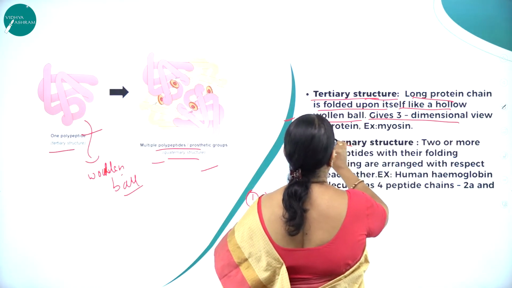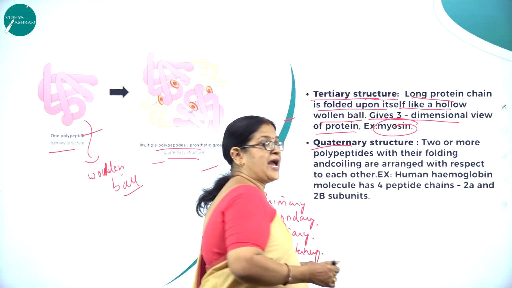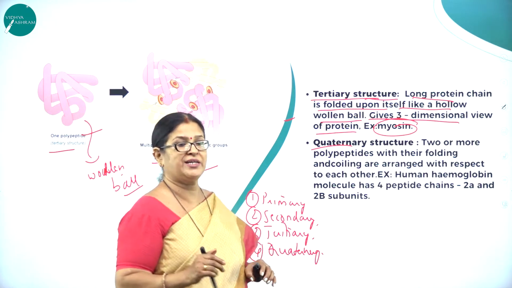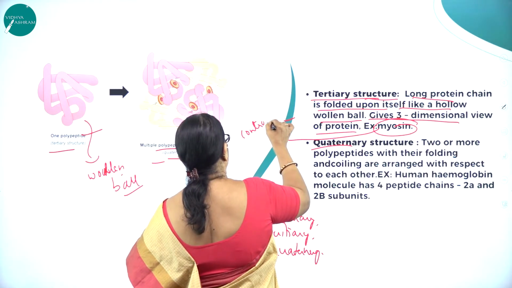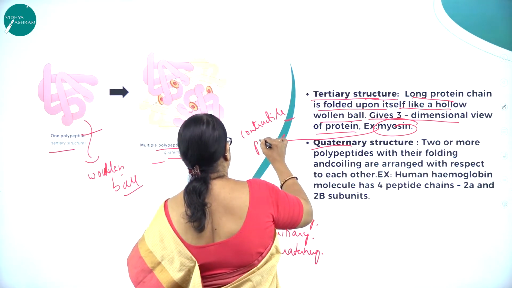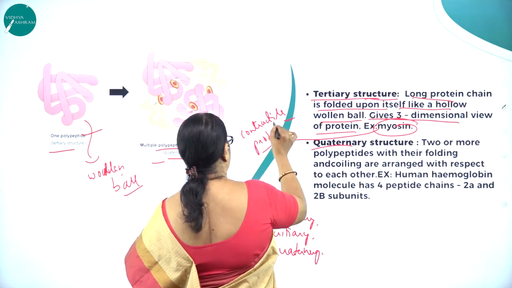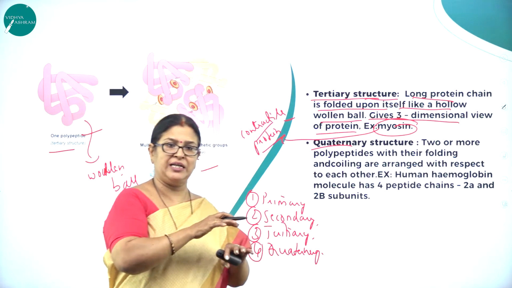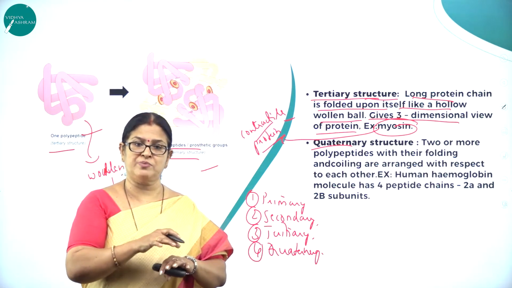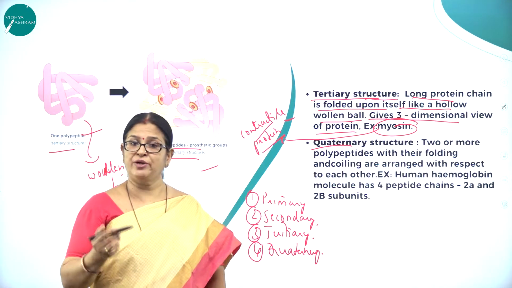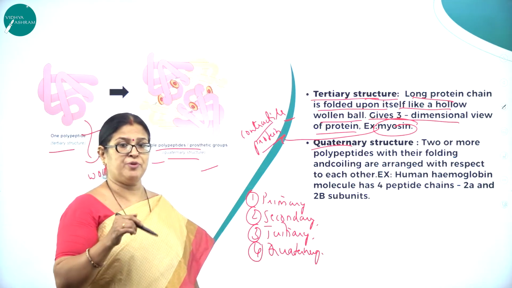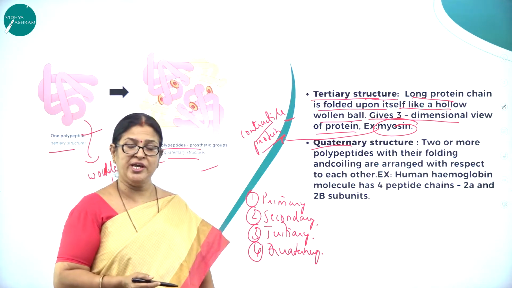It gives a three-dimensional view of the protein. Example, myosin. Actin and myosin are what? Contractile proteins. So myosin is called a contractile protein, that which helps in contractility. Movement is made possible with the help of muscle proteins, namely actin and myosin. So myosin, which is a muscular protein, is nothing but a tertiary structure.